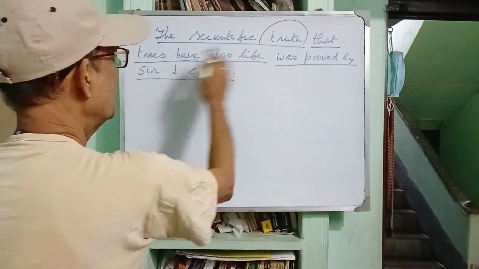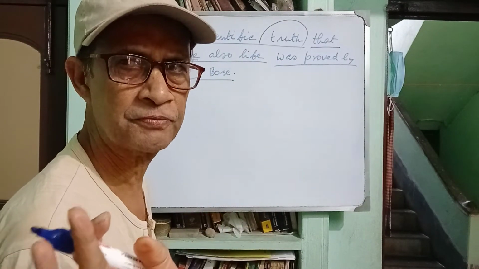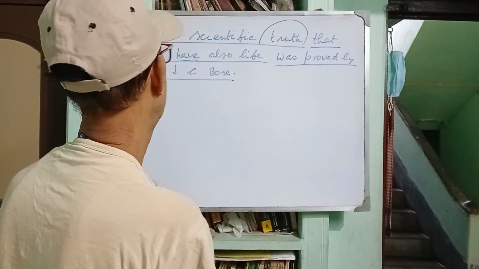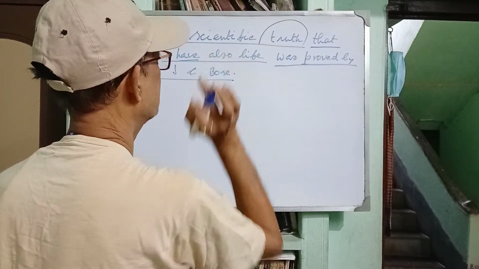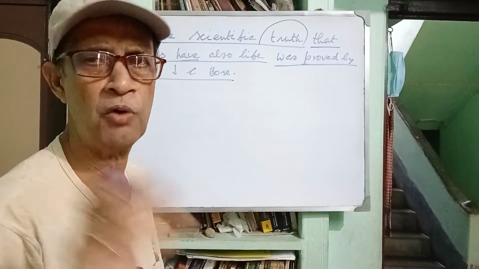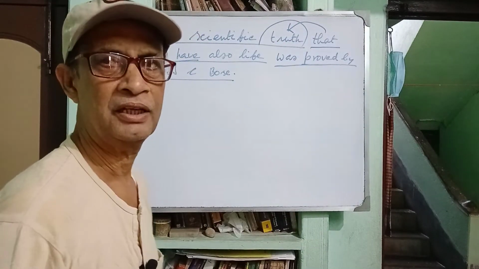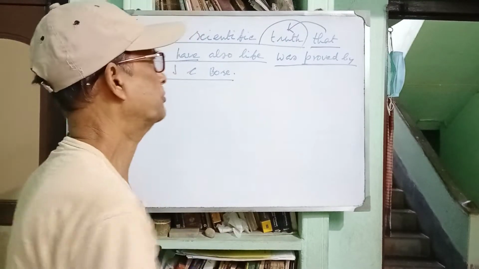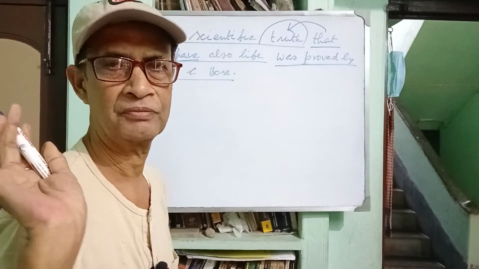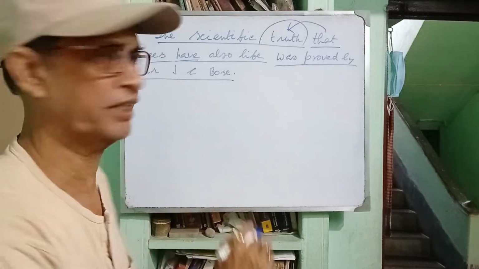So the scientific truth was proved by Sir J.C. Bose. It is principal clause, and that trees have also life, subordinate noun clause, noun in apposition to truth. So this clause is appositive to truth. Am I clear? Now come to the fifth sentence.